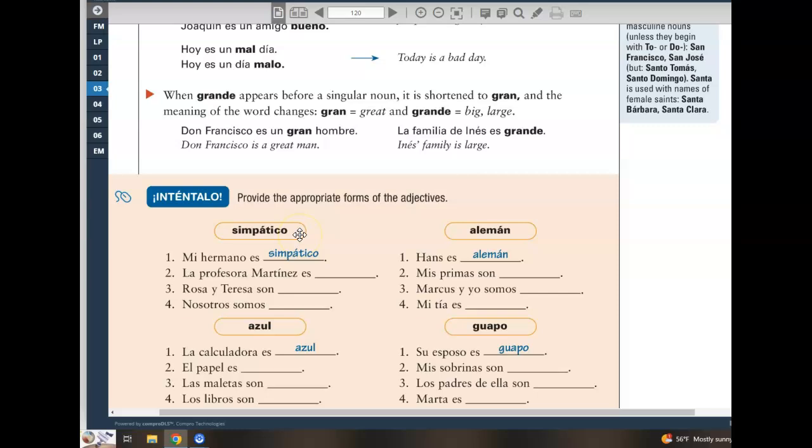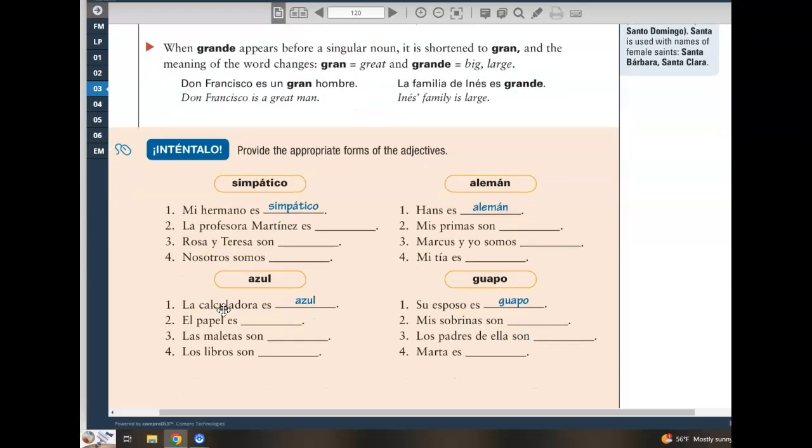Simpáticos, masculine plural. Nosotros, ending in OS, masculine plural. Even though it might be mixed gender, we still identify it as masculine plural. All right, go ahead and do alemán, guapo, and azul. Pay close attention to azul and alemán as they end in consonants. You can go back to page 119 to see how those would change according to the gender of the noun.